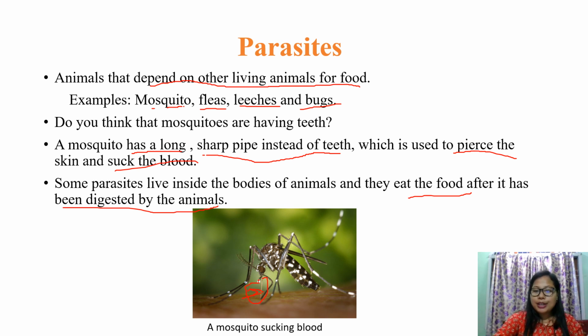So they totally depend on that particular animal. They depend on the dog, because, taking the example of the dog, the dog has eaten the bones, and the bones have been digested by the dog, so those parasitic animals will eat that digested food. Here, in mosquitoes, you have seen how they depend on other organisms: a mosquito sucking blood.